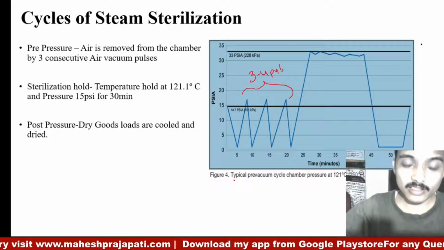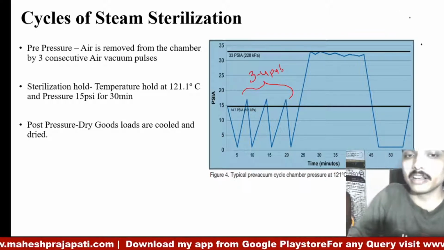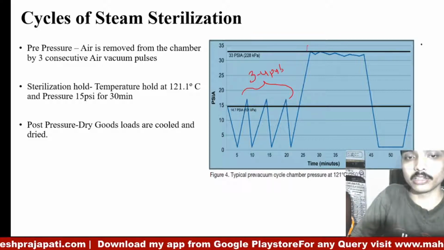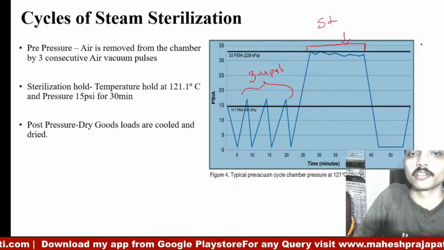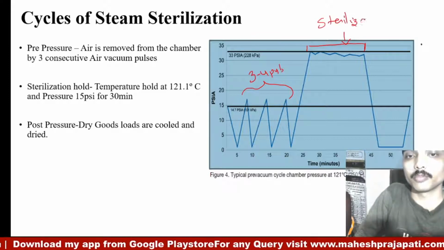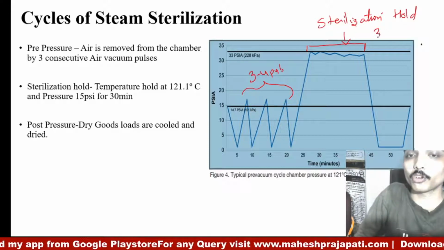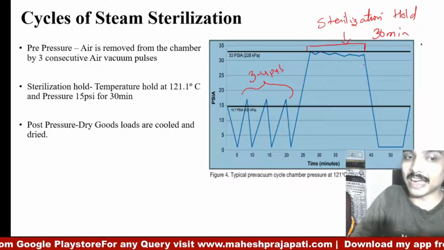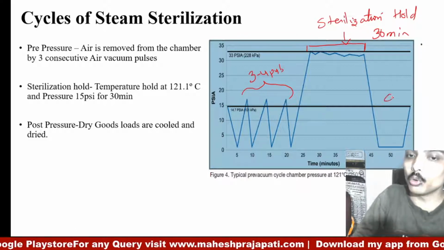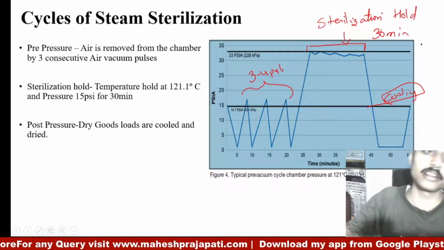Now once we achieve that all the air is removed, then there is a time period of around 30 minutes, which is known as sterilization hold, and then after that the pressure will drop, cooling of the object is there, pressure is released, and then start.